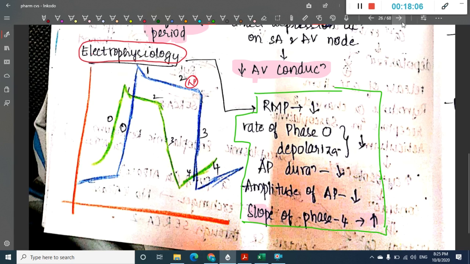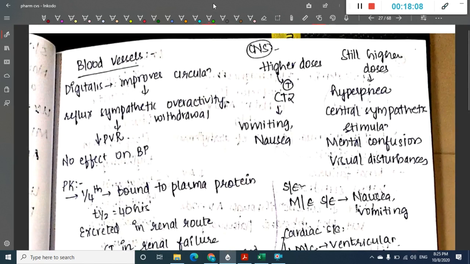Next, the action on blood vessels. On blood vessels, digitalis improves the circulation. It will cause a reflex sympathetic overactivity withdrawal. Actually, it decreases the peripheral vascular resistance. You can remember that it decreases peripheral vascular resistance, but it has no effect on BP.